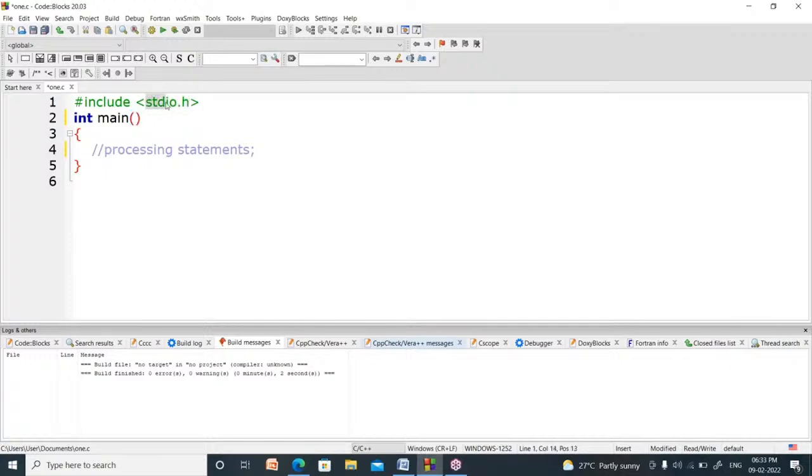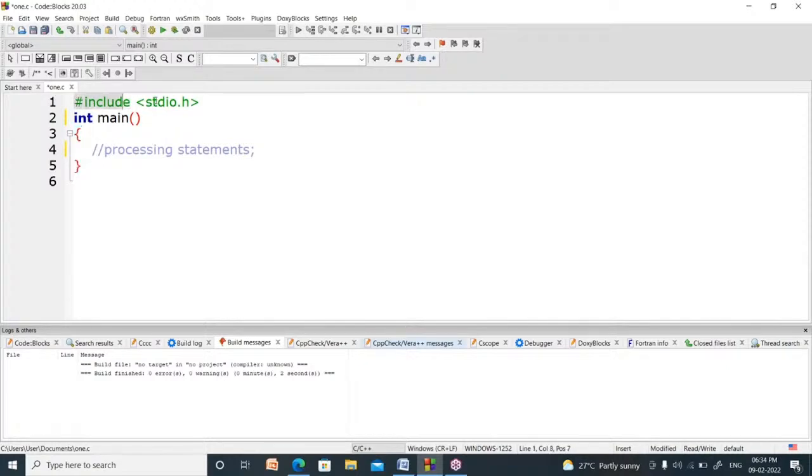Std means standard, IO means input and output. Its name is standard input and output. H means header file. Before using those tools, we have to include this. So stdio.h can be included by using hash include.